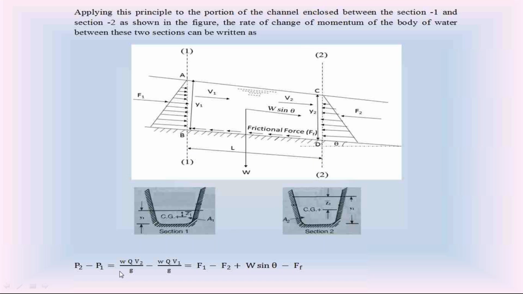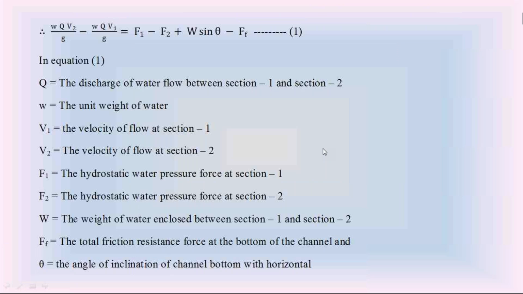So check this equation, everyone. The equation of P2, W Q V2 by g, minus the equation of P1, W Q V1 by g, is equal to the resultant of all forces acting on the water from section 1 to section 2. Now, I consider that equation as equation 1. This is Newton's second law between section 1 and section 2 in the open channel water flow.